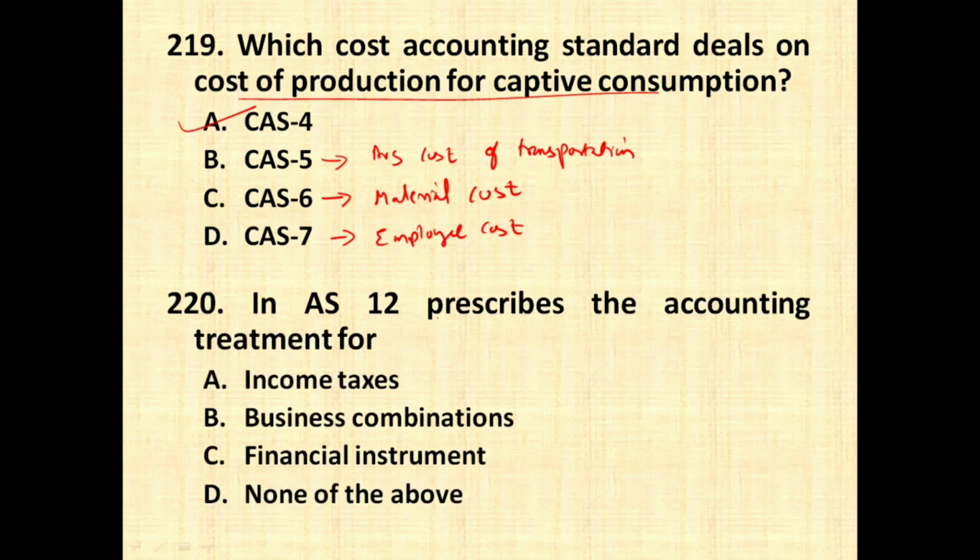Indian Accounting Standard 12 prescribes the accounting treatment for income tax, business combinations, financial instruments, none of the above. So Indian Accounting Standard 12 deals with income tax. Business combinations is dealt in Indian Accounting Standard 103. Financial instruments are dealt in Indian Accounting Standard 32.